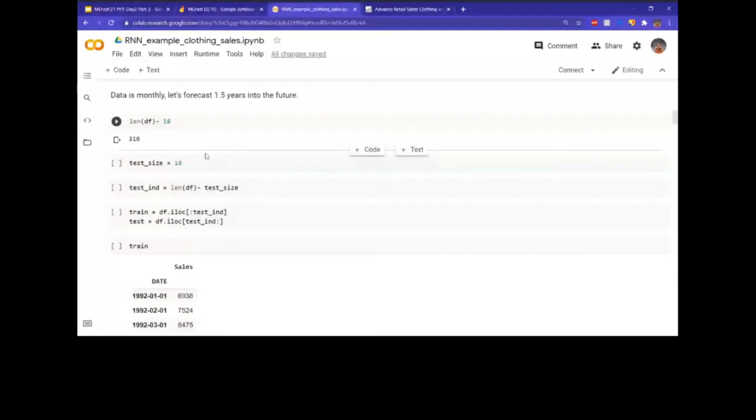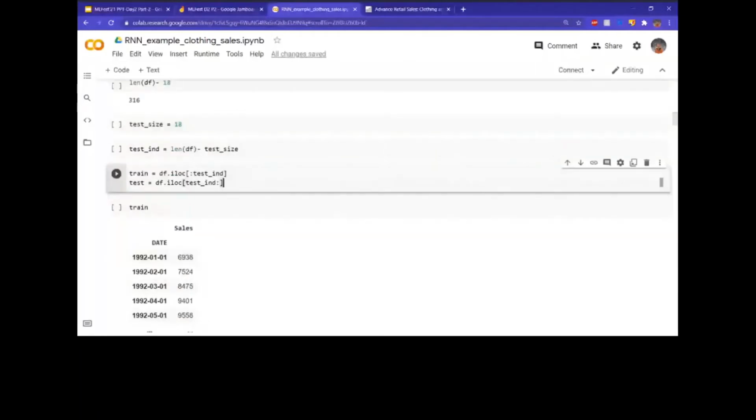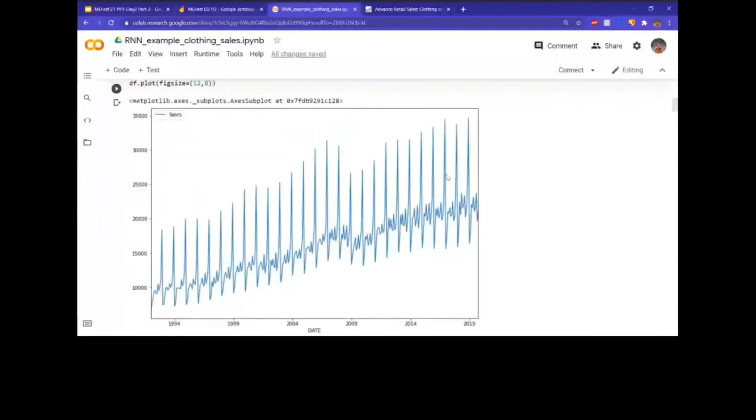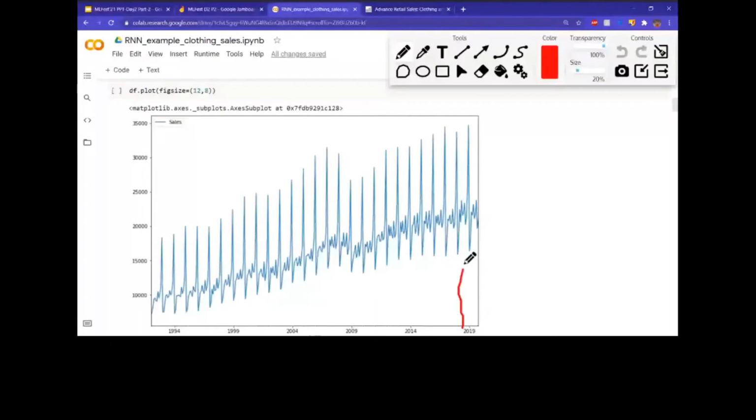Hopefully that's not too tough to understand. Based on that, I've picked out the indices, and then I've split the data into train and test over here based on the indexes that we got. So basically, if you still don't understand exactly what we've done, we have taken about this much, we divided it here, and we'll be training it based on this.